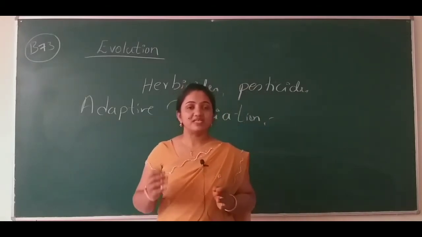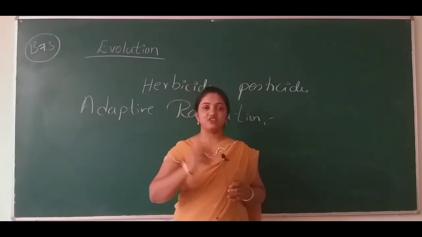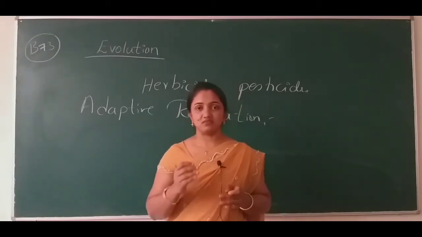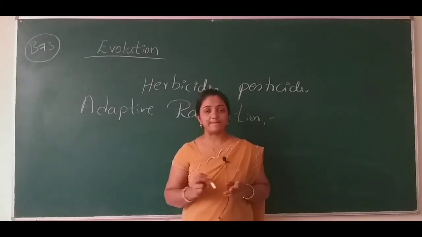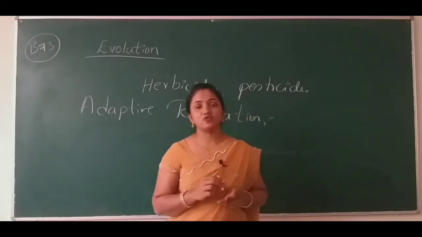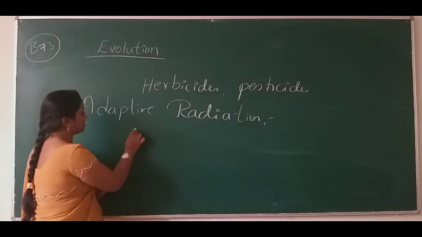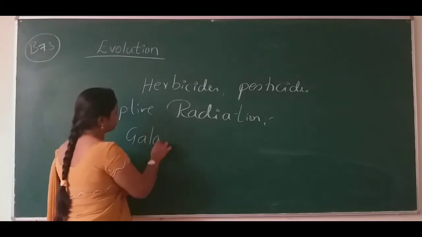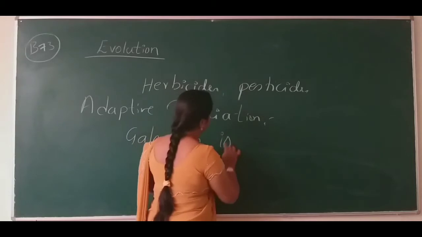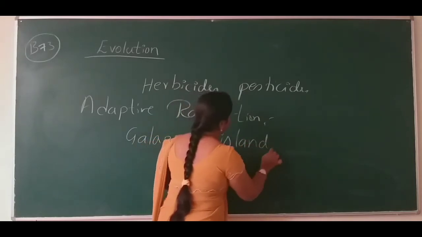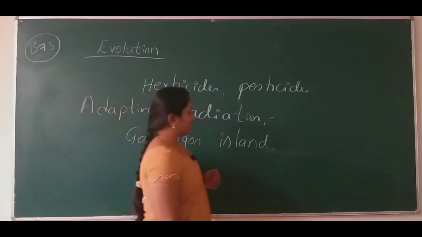Darwin started his sea voyage in his ship called HMS Beagle to the Galapagos Island. He started searching in the island called Galapagos, which is present in the Pacific Ocean.